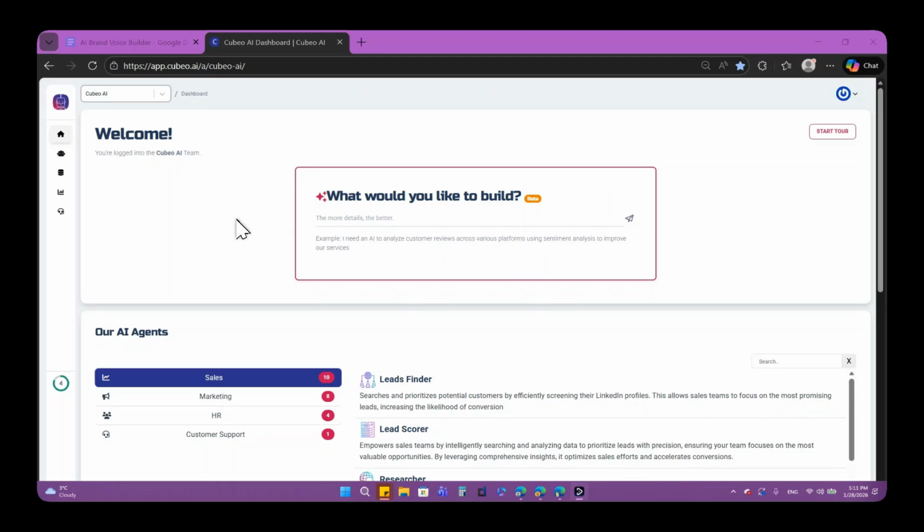Most brands say they have a brand voice, but when you look at their content, it's all over the place. One post sounds serious, another sounds playful, and none of it feels intentional. Well, that usually happens because brand voice lives in documents nobody actually uses.